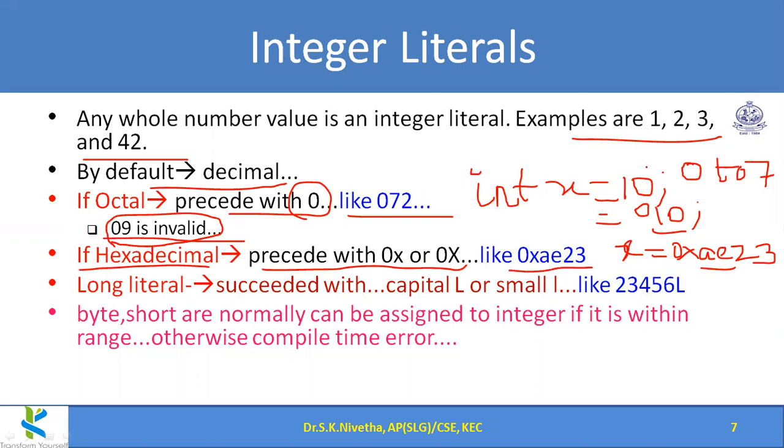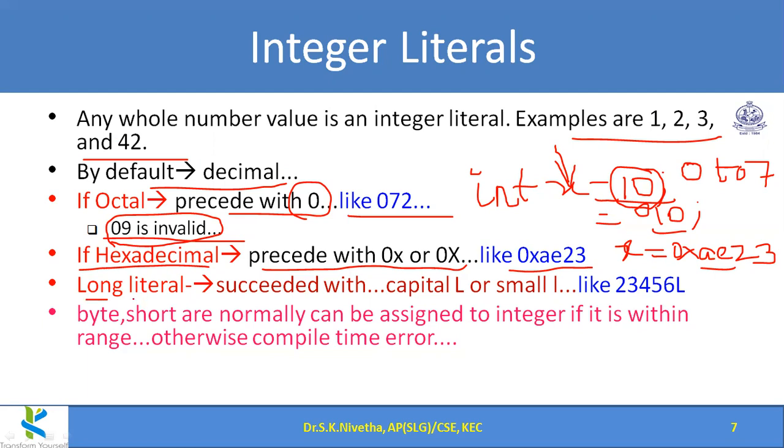So what I mean by literal here is this. In int x equal to 10, x is a variable and this 10 is a constant. There is no other value for this 10. Always 10 is 10, so its value is not changing. It is a constant value. That is actually a literal or constant. You can remember it that way.